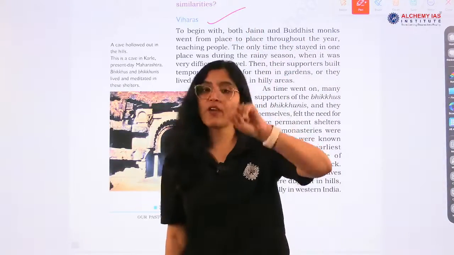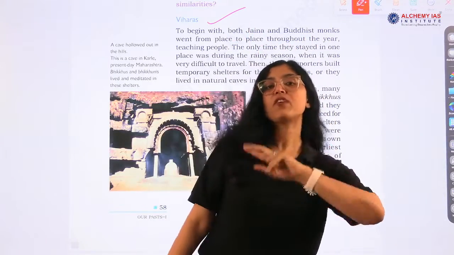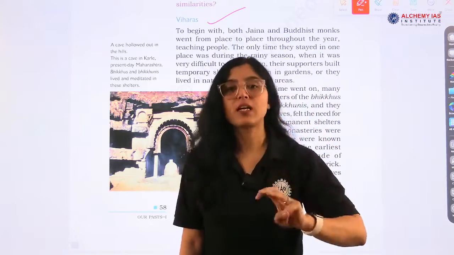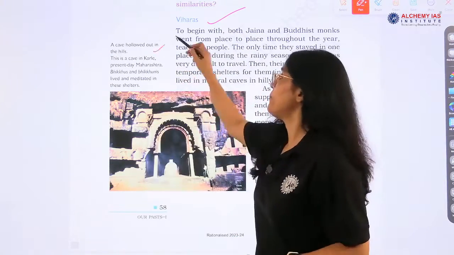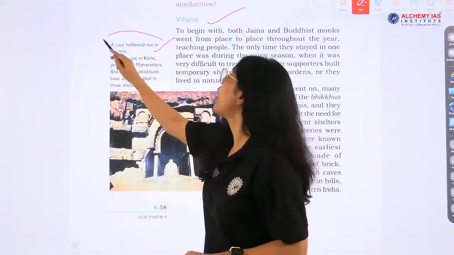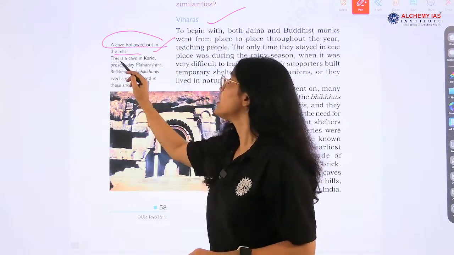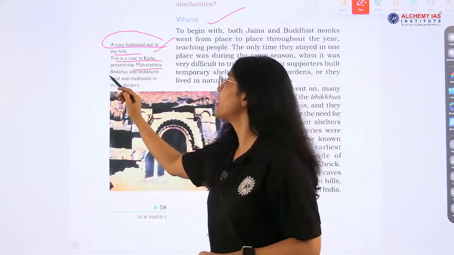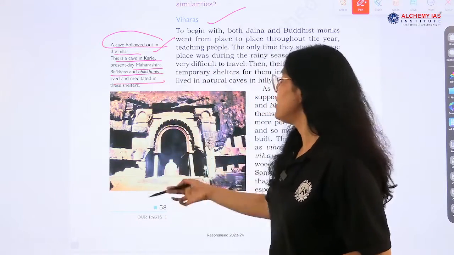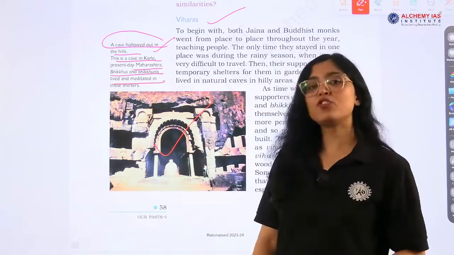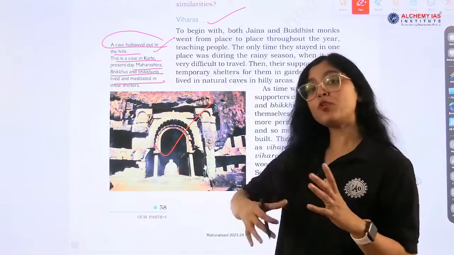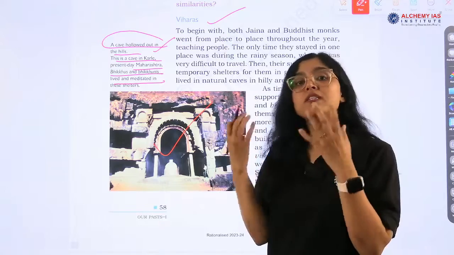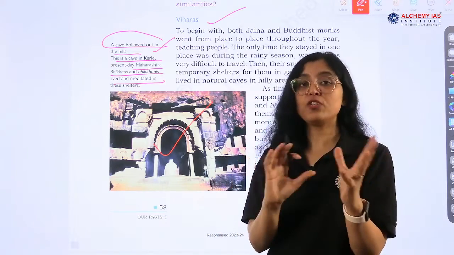Now, we have covered Buddhism, we have covered Jainism, we have covered Sangha. Now, what are viharas, right? Okay. So, a cave hollowed out in the hills. This is a cave in Karle, present day Maharashtra. Bhikkhus and bhikkhunis lived and meditated in these shelters. Viharas were the places where these bhikkhus and bhikkhunis used to settle down for a duration during rainy season.